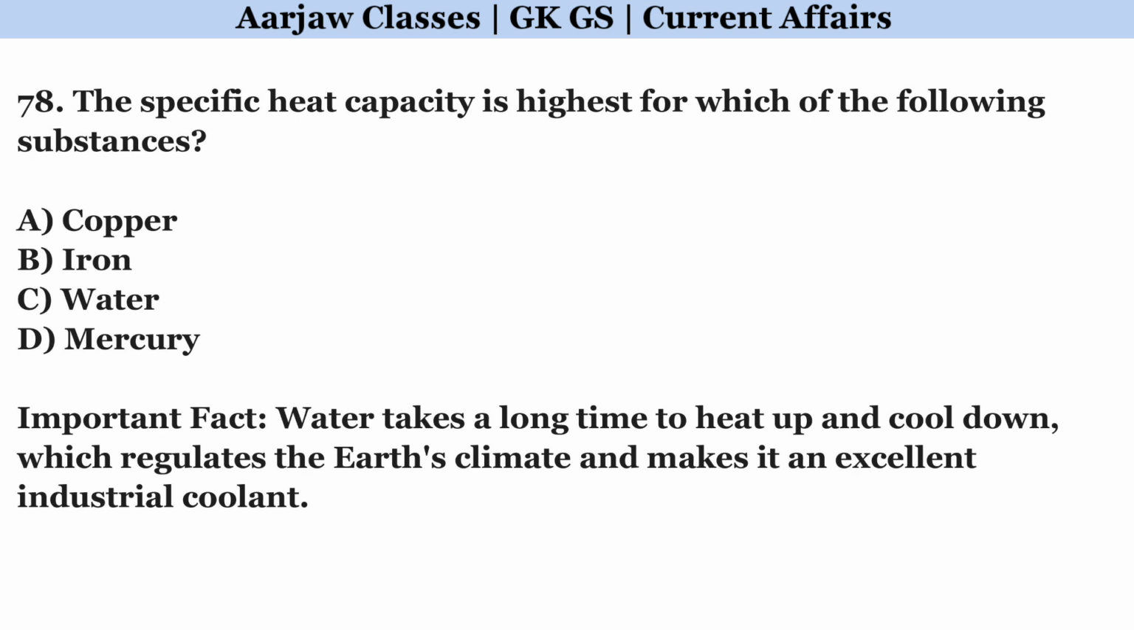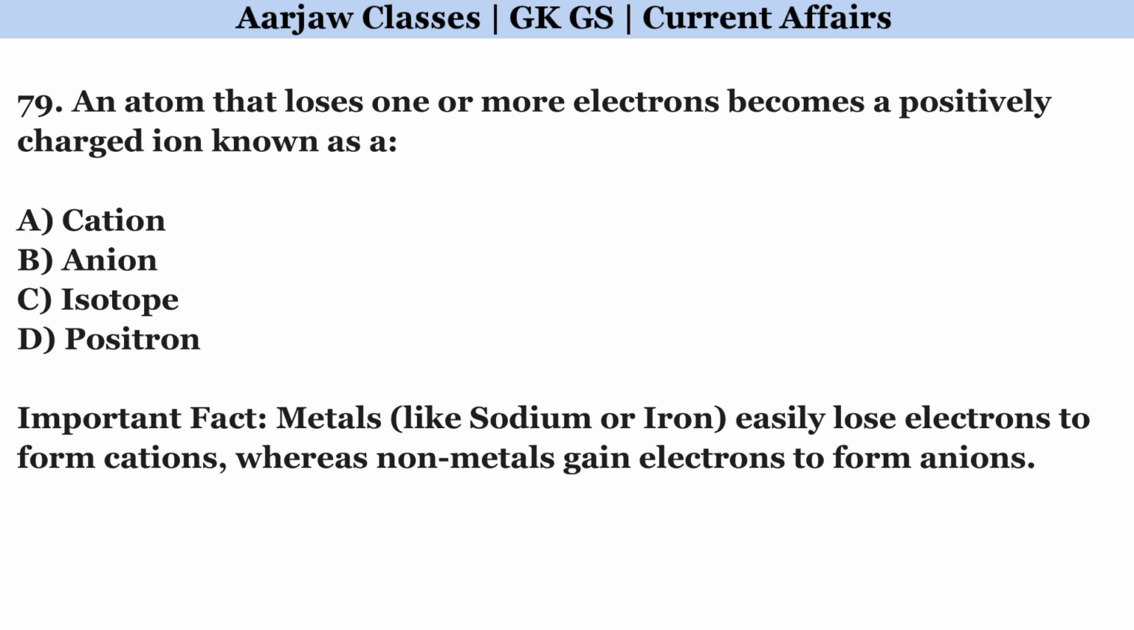The specific heat capacity is highest for which of the following substances? Correct option is C. Water. An atom that loses one or more electrons becomes a positively charged ion known as a. Right option is A. Cation.